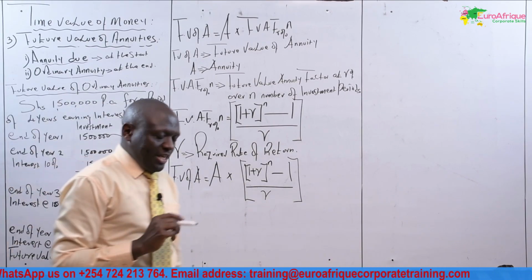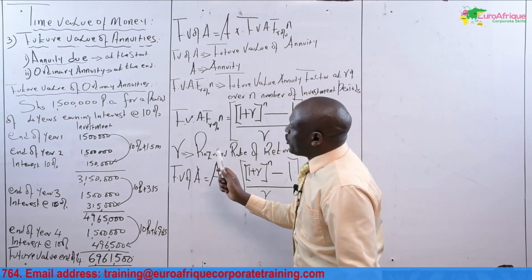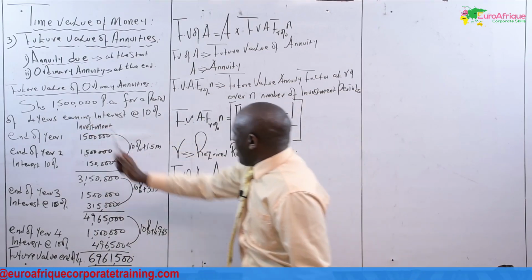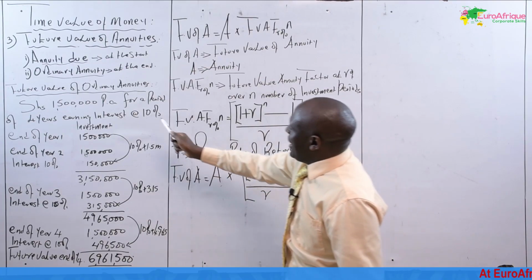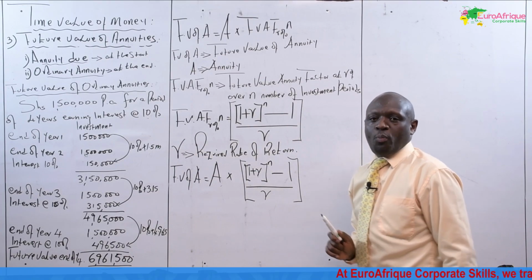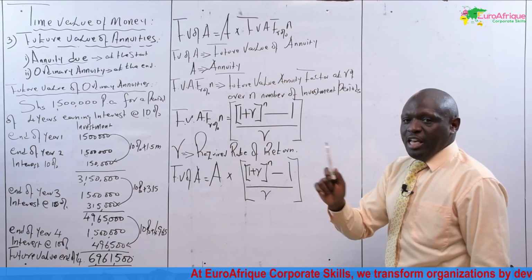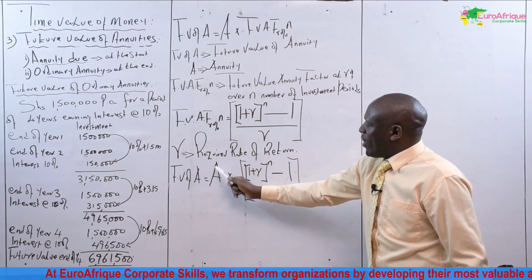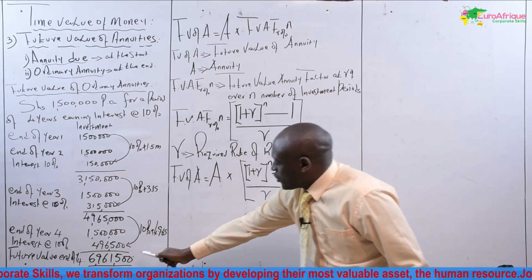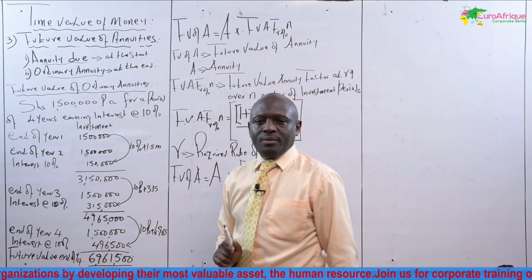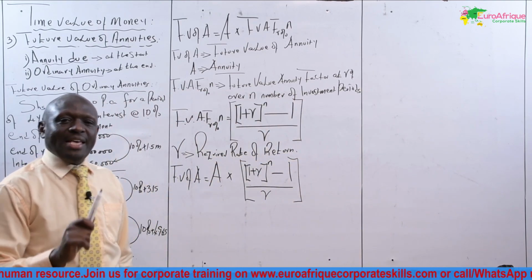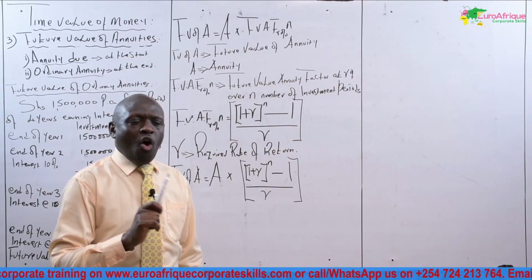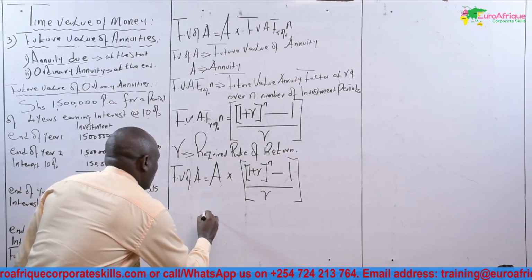And I want us to do this. Our illustration here, 1.5 million is the annuity. Our R is 10% or 0.1. N is 4 years. Let us see whether this one will help us to arrive at this figure. That will help us to understand what is the future value of annuity. Let us go.